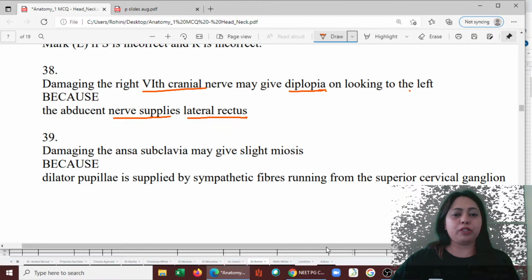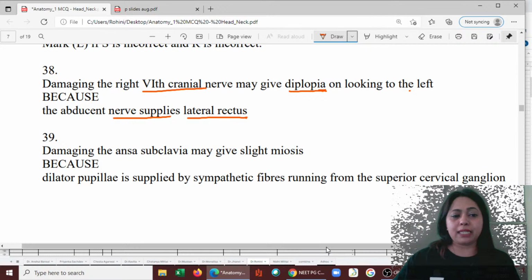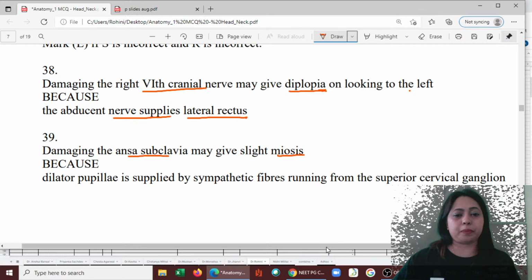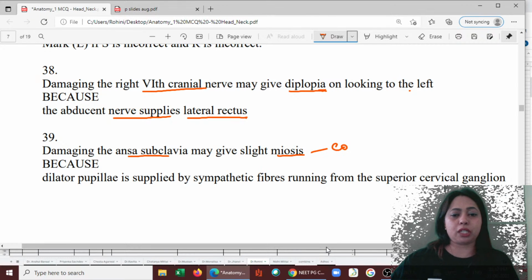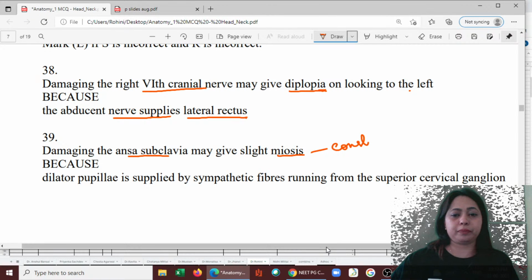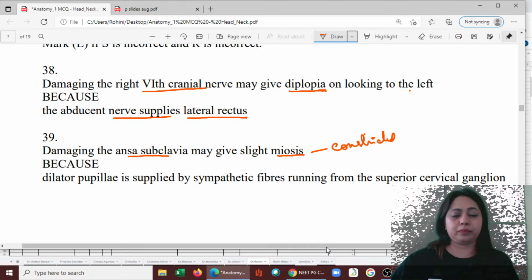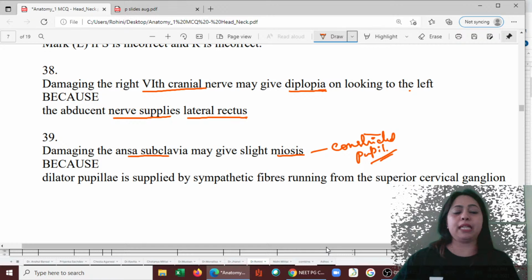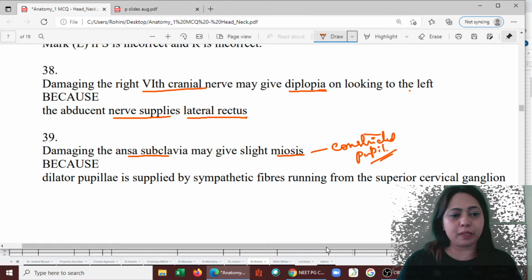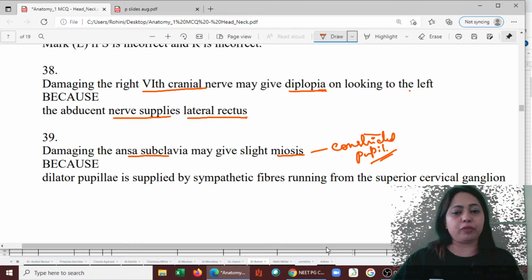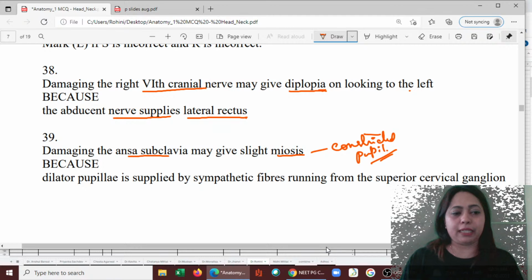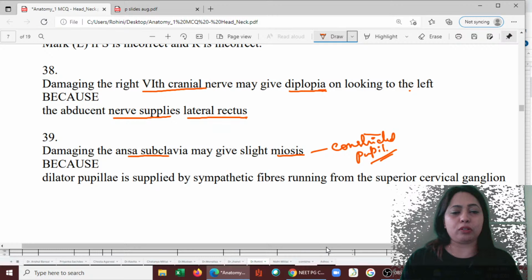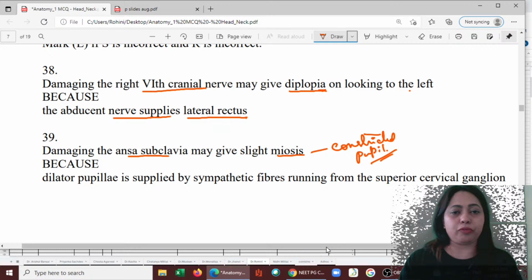Okay. Next one. Damaging the ansa cervicalis may give miosis. Miosis, that is a constricted pupil. Because the dilator pupillae is supplied by sympathetic nerves which run from the superior cervical ganglion. So this is the fact. You have to remember this.